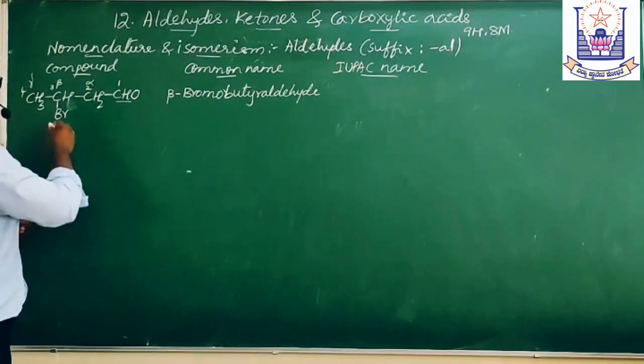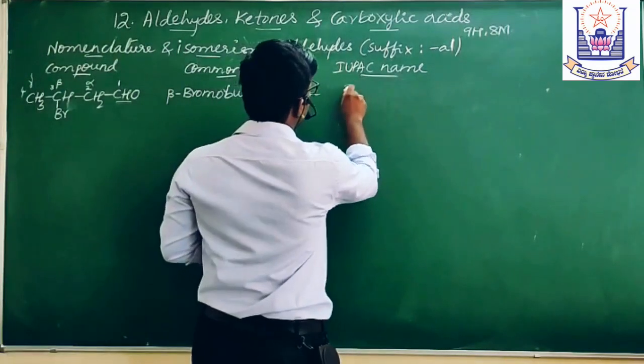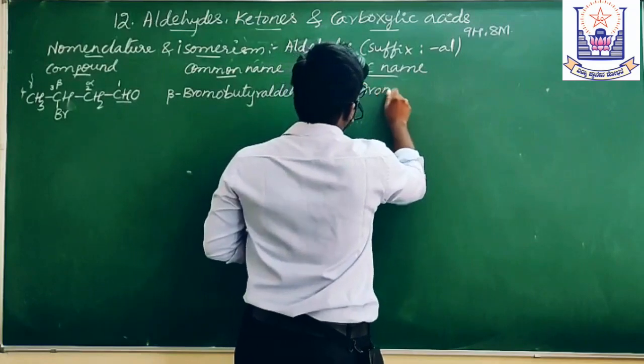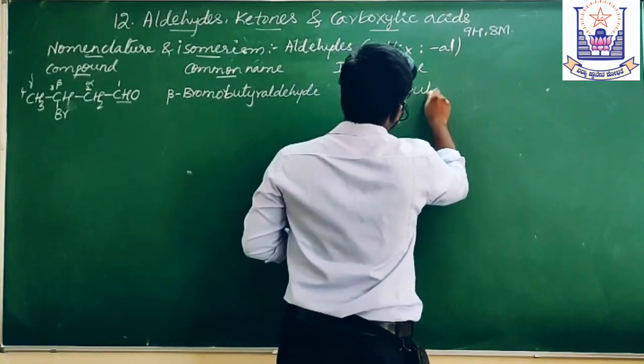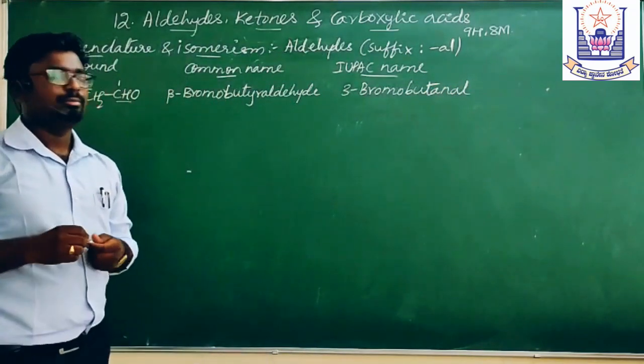So therefore, 3-bromobutanal. This is 3-bromobutanal.